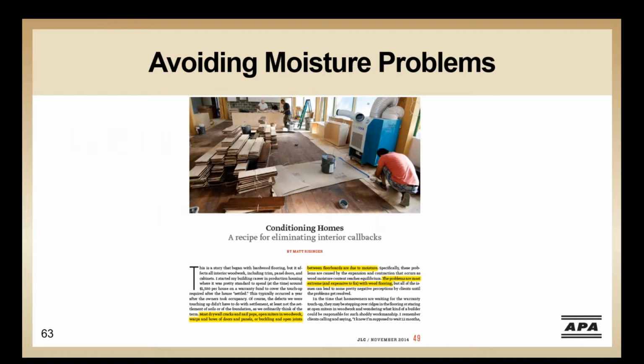There was an article in the Journal of Light Construction, November 2014, that stated that most drywall cracks and nail pops, open miters in woodwork, warps and bows of doors and panels, or buckling and open joints between floorboards are due to moisture. It goes on to state that the problems are most extreme and expensive with wood flooring, but all the issues can lead to some pretty negative perceptions by the clients. This highlights the importance of controlling moisture and the need for the builder to make sure the products are dry and acclimated.